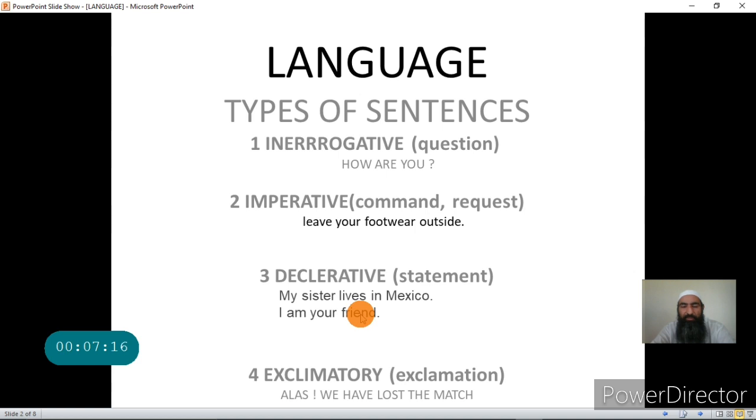And the next type of sentence is the exclamatory sentence. Exclamatory sentences are those sentences where you show exclamations or sudden feelings, like alas, we have lost the match, or oh, what has happened. In exclamatory sentences, we essentially use an exclamation mark, and in interrogative sentences, we end the sentence with a question mark. In most of the sentences, the character that we put at the end of the sentence is a full stop. So this is the terminating character for most of the sentences.